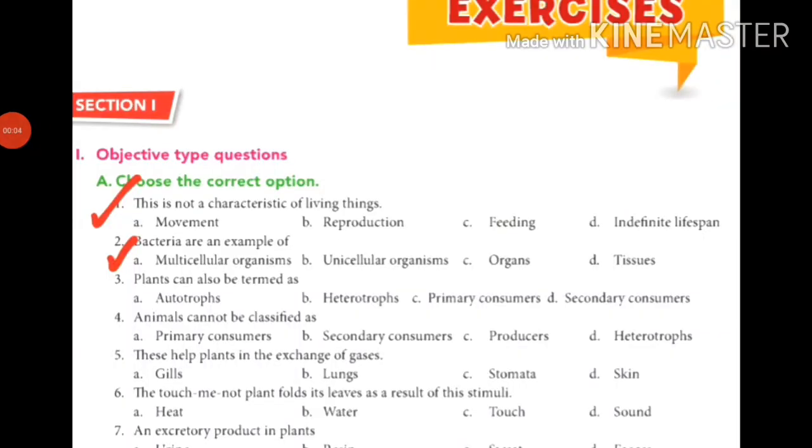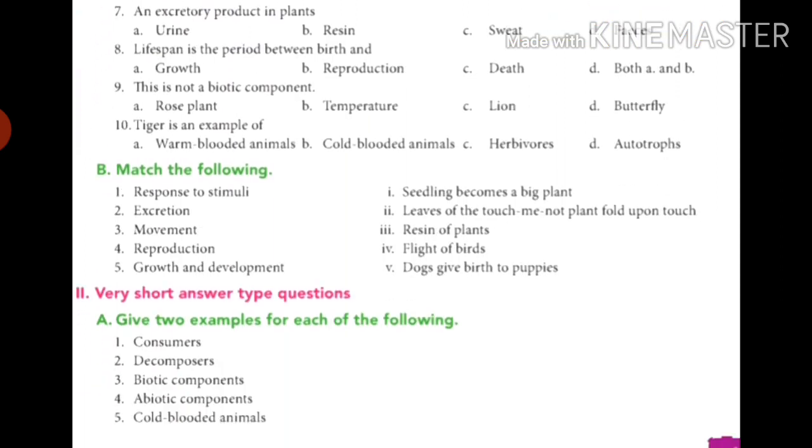Okay guys, let's see today's homework. Take out the exercise, MCQ number 1. This is not a characteristic of living things. So find out the one characteristic which is not in living things. Then MCQ number 2. Bacteria are an example of: multicellular, unicellular, organ or tissue. So find it out and tick in the textbook.